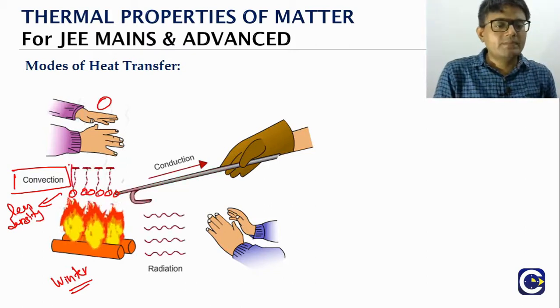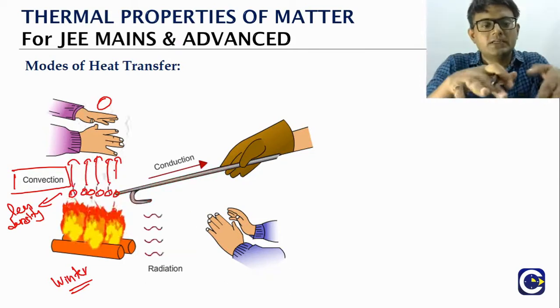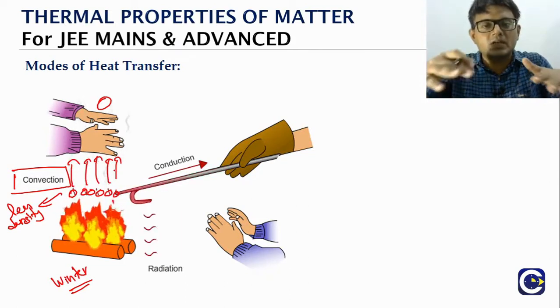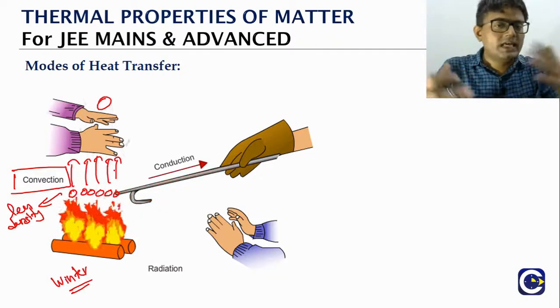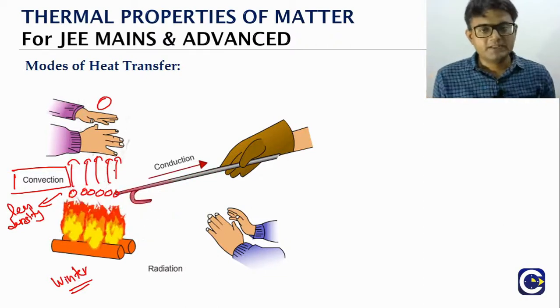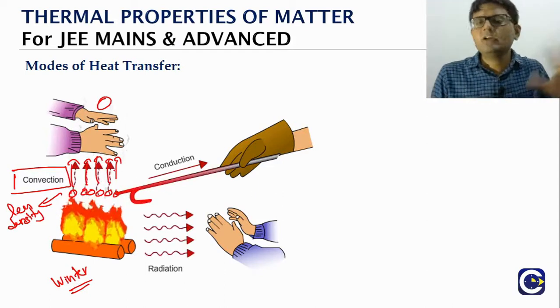When they are moving up, this layer of air particles will go and touch the hands of the person, so that he is able to realize the heat. This way, the heat transfer is actually happening because of movement of particles, which is what we will refer to as convection. We'll talk about this in detail.